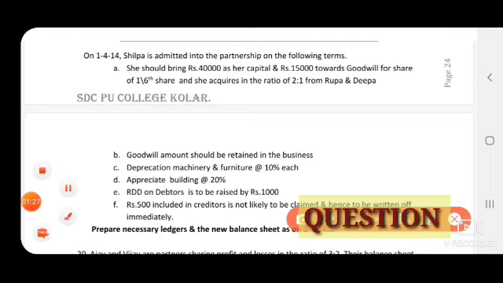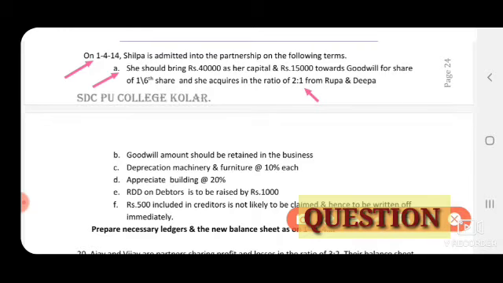Now this is adjustments, additional information. So first, capital and goodwill adjustment. On 1/4/2014, Shilpa is admitted into partnership on the following terms. So Shilpa, she is a new partner. She should bring rupees 40,000 as her capital and rupees 15,000 towards her goodwill for 1/6 share, and she acquires in the ratio of 2:1 from Rupa and Deepa.